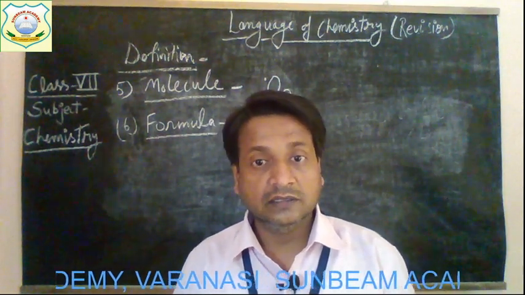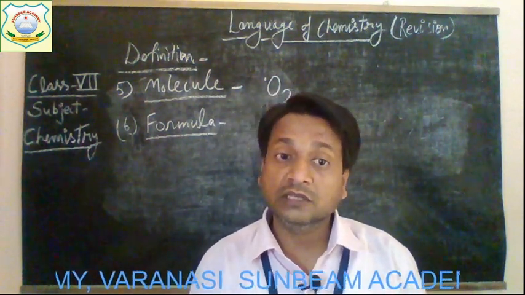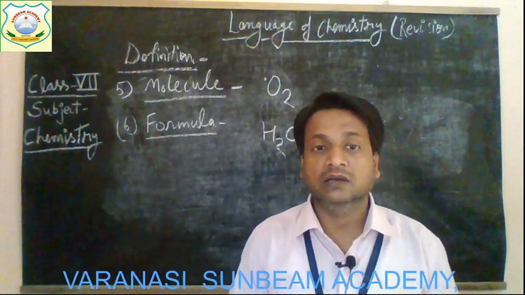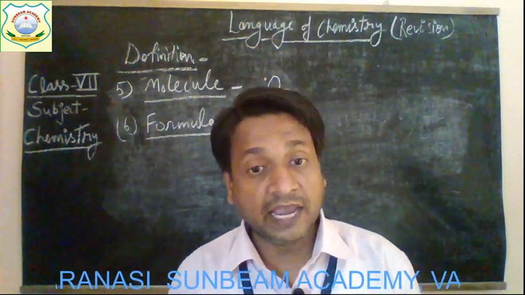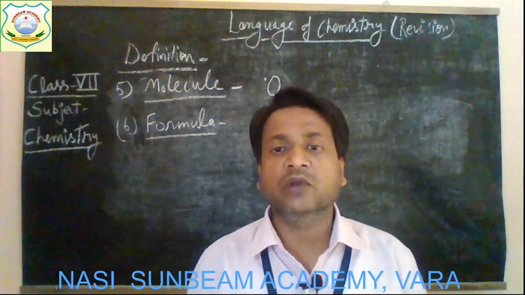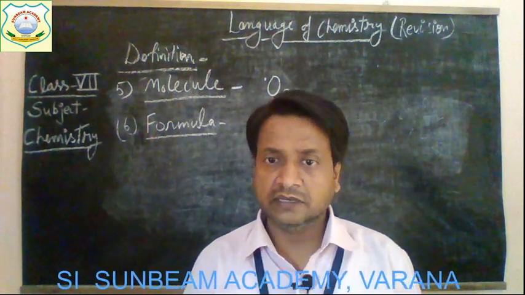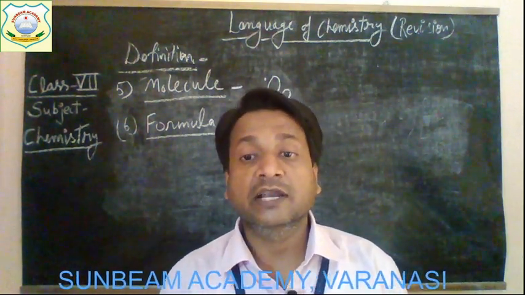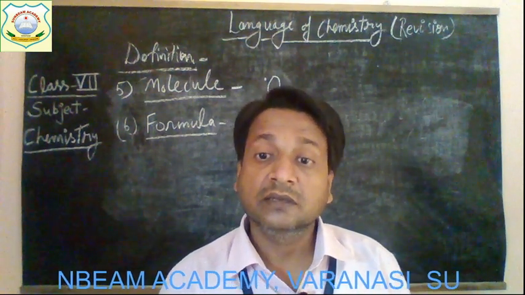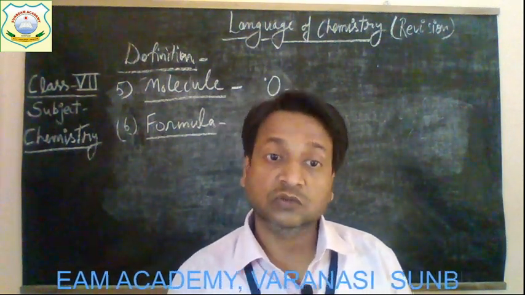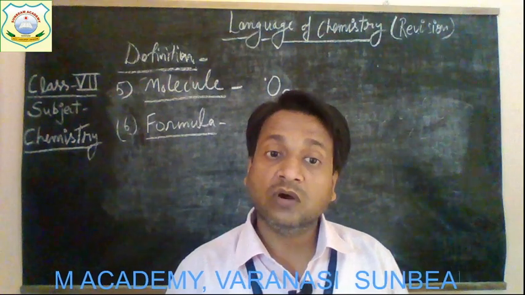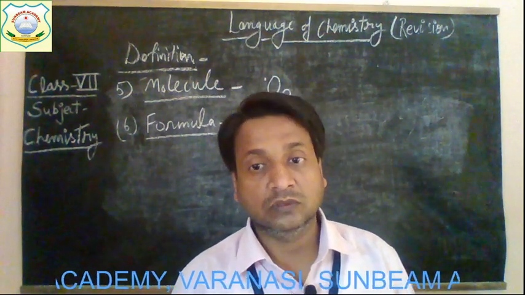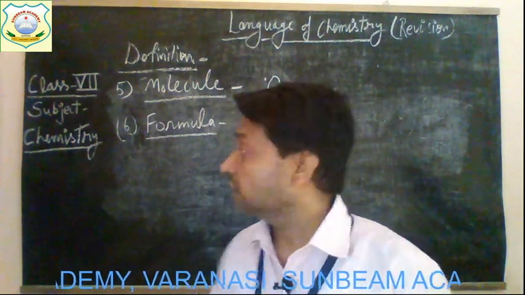This symbolic expression of a molecule is called formula. A molecule of an element may contain one or more atoms of it. For example, hydrogen contains two atoms of hydrogen, so the formula of one molecule of hydrogen is H2.